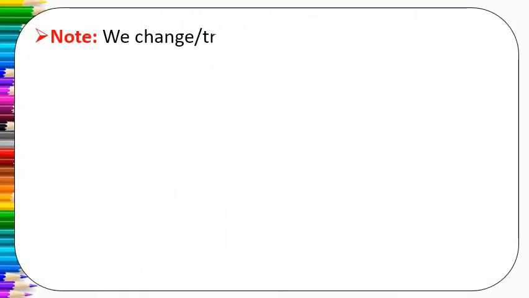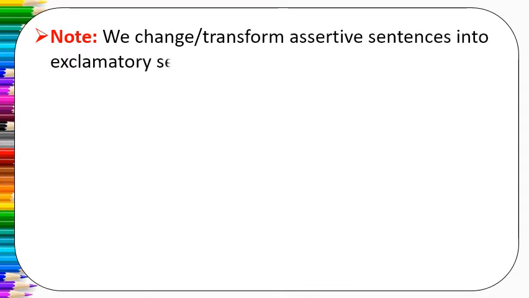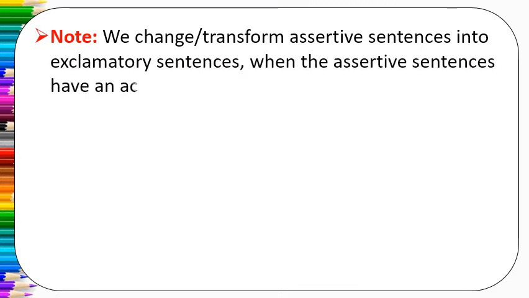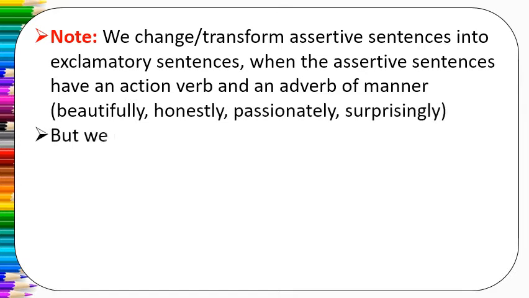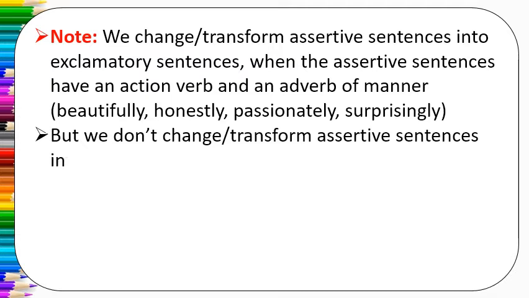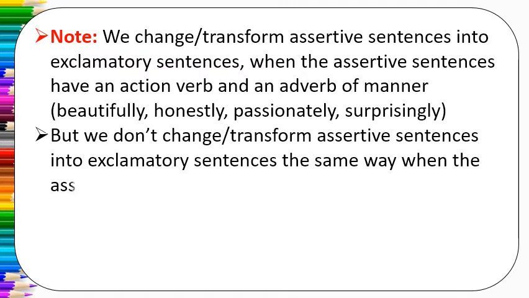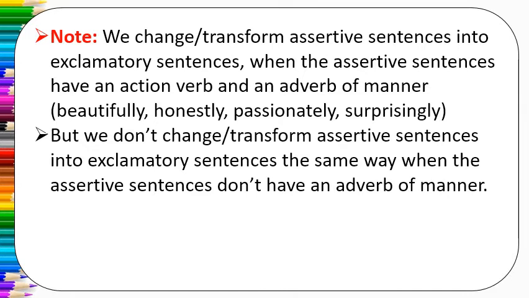Students, remember one thing: we change or transform assertive sentences into exclamatory sentences when the assertive sentences have an action verb and an adverb of manner like beautifully, honestly, passionately, surprisingly, etc. But we don't change or transform assertive sentences into exclamatory sentences the same way when the assertive sentences don't have an adverb of manner.